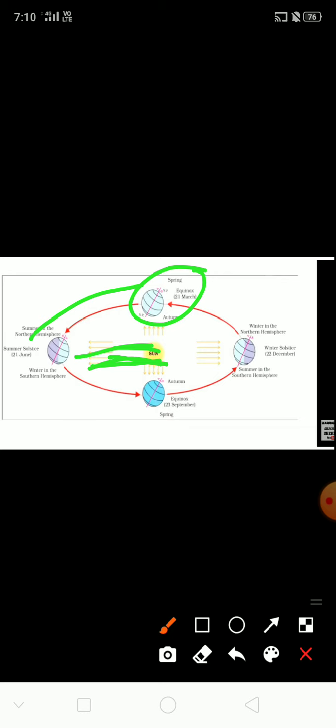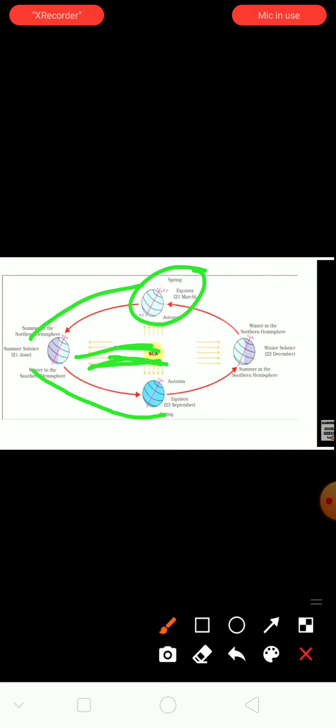So the autumn equinox occurs around September 23 in the northern hemisphere. It is followed again by the winter season. During the same period, the southern hemisphere experiences the spring equinox. The southern hemisphere is feeling spring equinox here, and it is followed by the summer season.